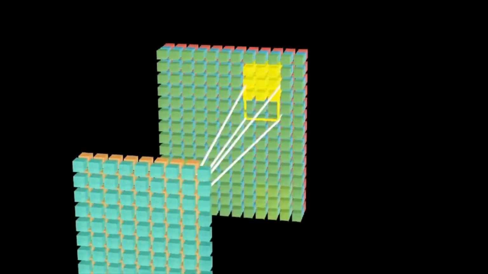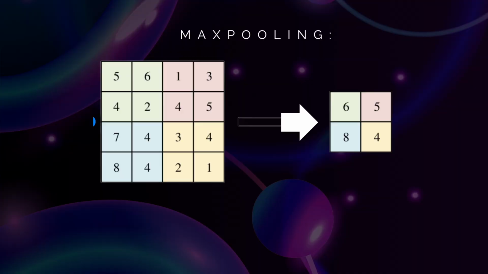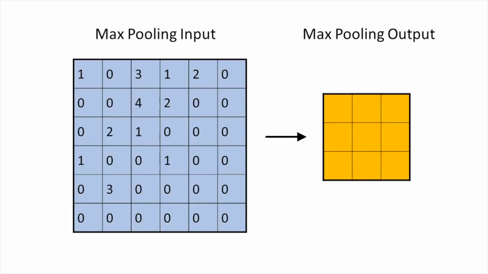Then we apply something known as pooling, where we move another kernel over the convolved output and take the maximum value of each zone. This ensures well-defined feature detection of each type and not something in between. Here is a visualization of how max pooling takes place.